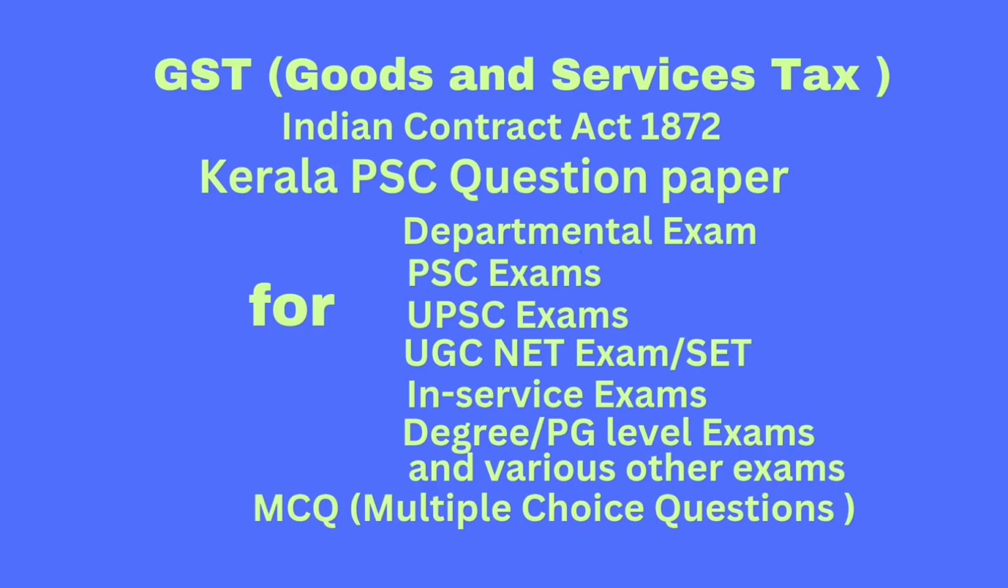Question number 2. In the context of Article 246 of the Constitution of India, which of the following statement is not correct? Option A list 1 union list empowers the parliament to make laws. Option B list 2 state list empowers the legislature of any state to make laws. Option C list 3 concurrent list enumerates the matters on which both the parliament or legislature of any state can make laws. Option D none of the above. Correct answer option D none of the above. That means A, B and C are all correct.